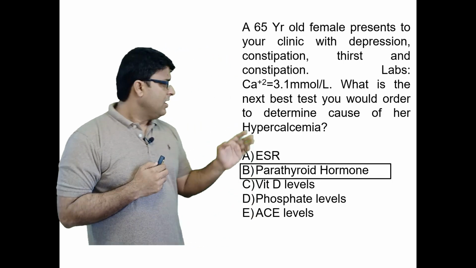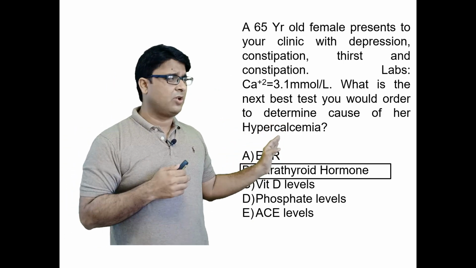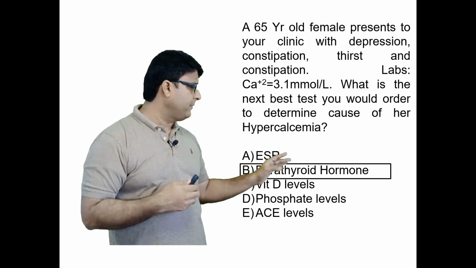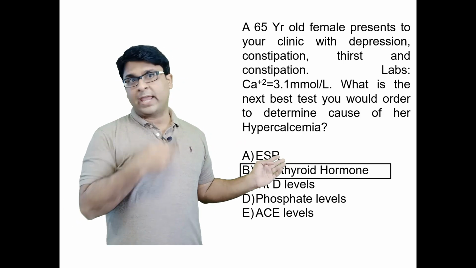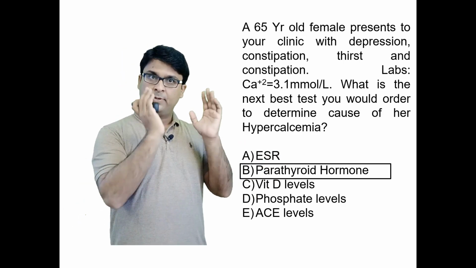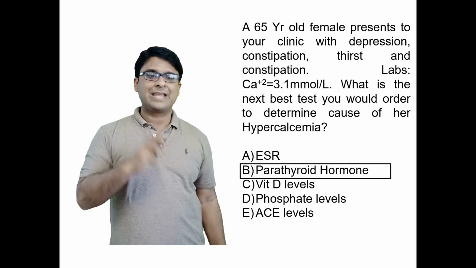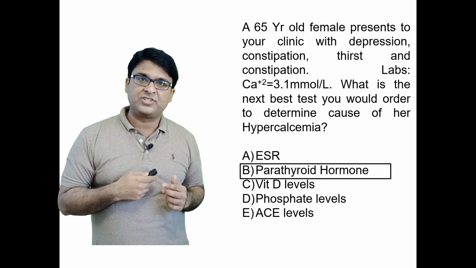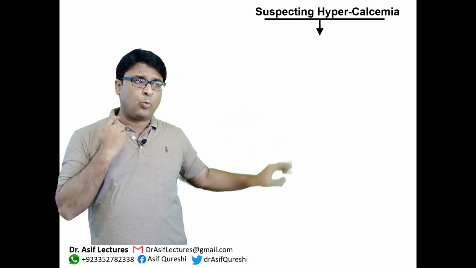I'll tell you why. Well, ESR is a very non-specific thing. It will tell you there is inflammation, or any inflammatory condition can lead to increased ESR, chronic inflammation. Vitamin D levels are not going to tell you anything about why calcium is high. You will not be able to locate the cause. Phosphate levels and ACE levels are more important in granulomatous diseases. So, parathyroid hormone, and why.